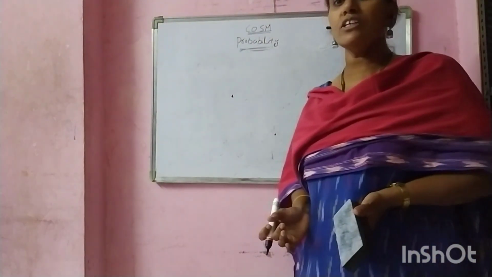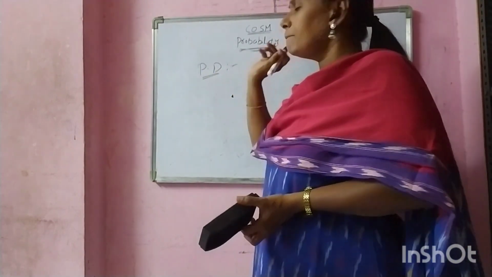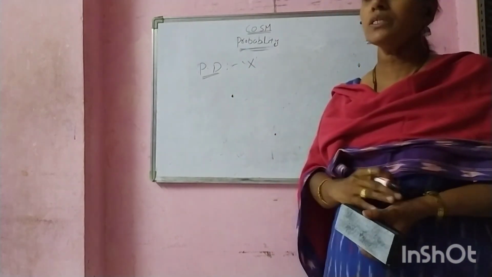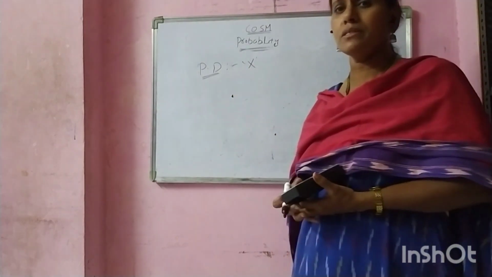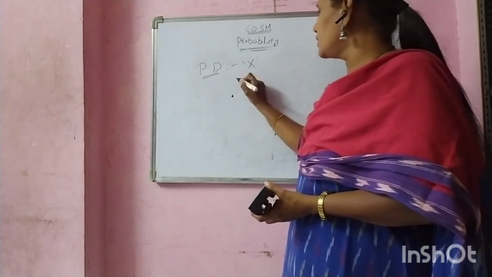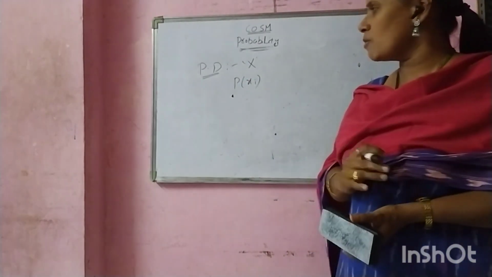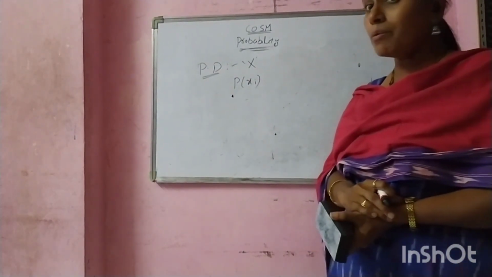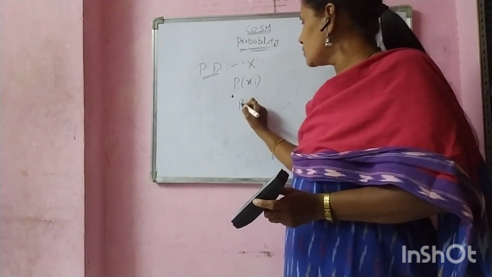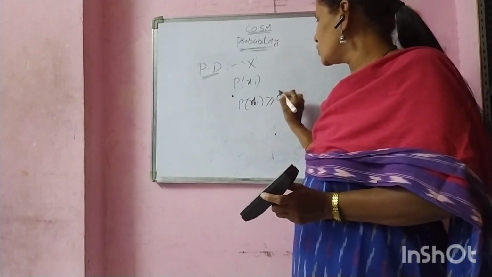Next, what is probability distribution? Probability distribution means X is a random variable which takes the values x1, x2 and so on, xn, with probabilities p1, p2 and so on, pn. Then the probability is P of xi, the probability of the corresponding values of X. Probability is never negative. It is denoted by P of xi, and P of xi is greater than or equal to 0.